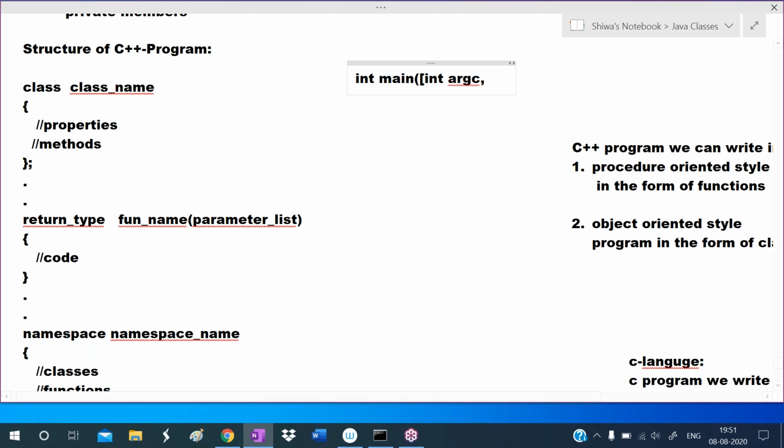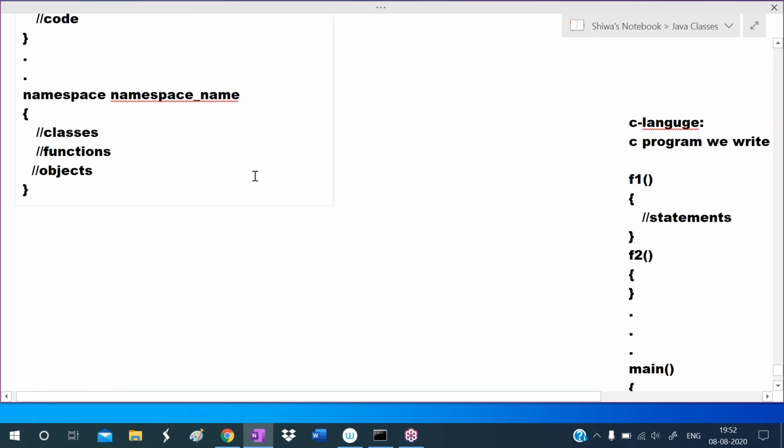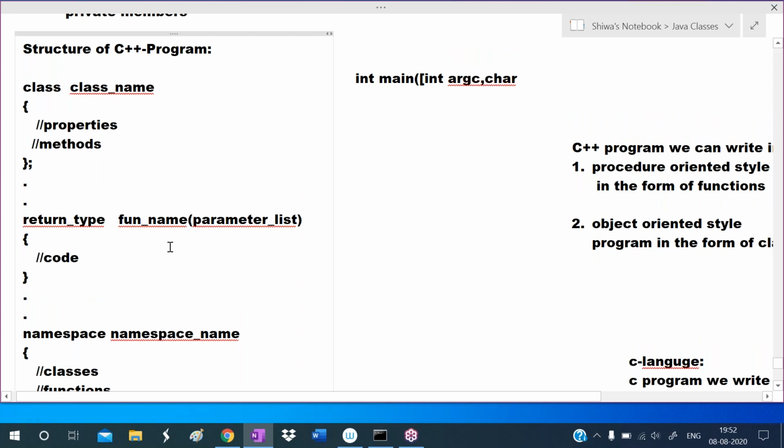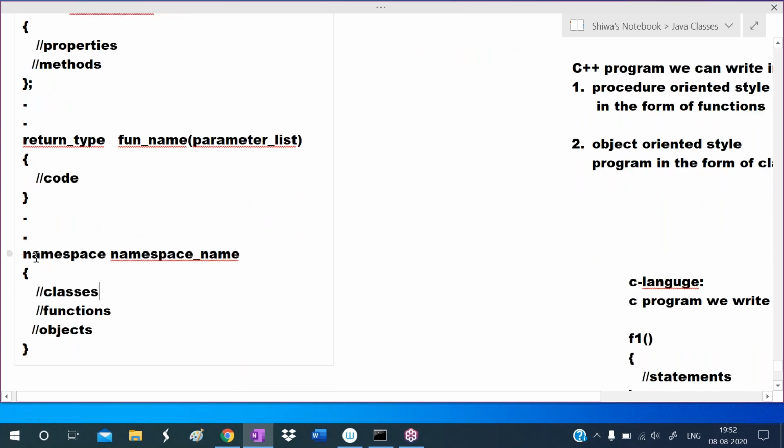The second argument is a character array argument. Okay, Islam, I will explain, don't worry. This namespace I will explain, don't worry. Just see the structure, see the terminology. I will explain about namespace. Actually, in the namespace we can define multiple classes, functions and objects. So in the namespace we can define classes, functions and objects.